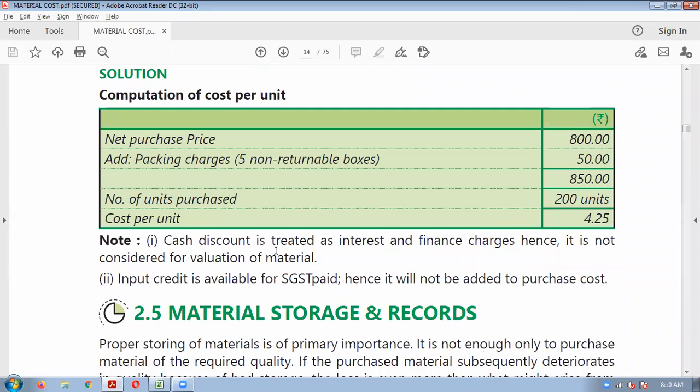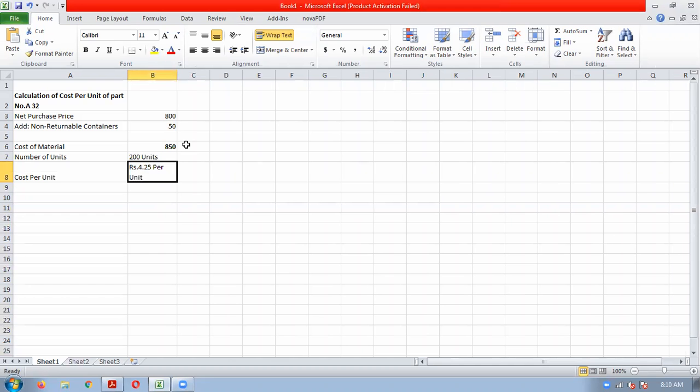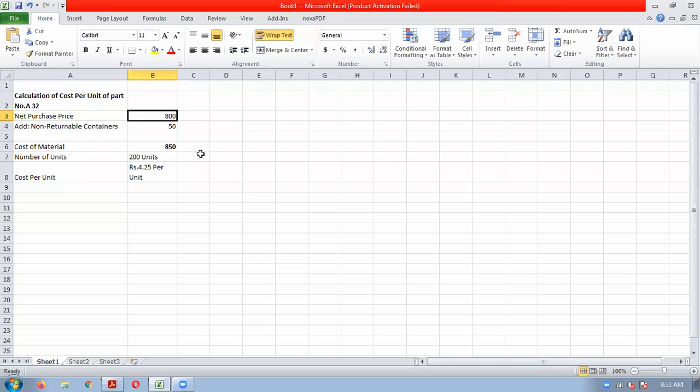Okay, see, cash discount will be ignored and GST will be ignored. So the invoice price was 946, but for our cost record purpose, it will be 850 only, because we will get GST credit, so we will not add it to the cost. And cash discount, we have seen that it is a finance charge, so it will not be added to the cost of material.